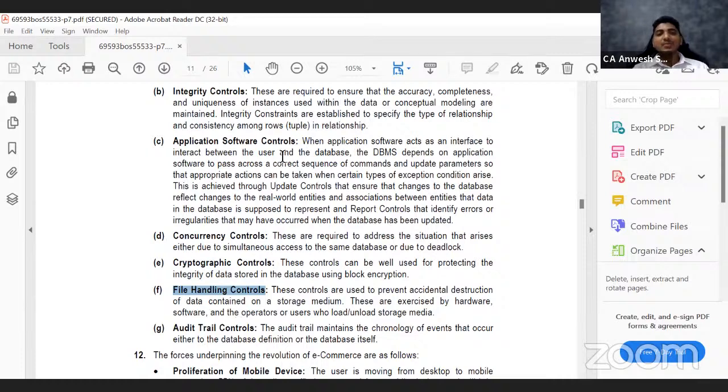Next, second one is integrity control. Now, what is this integrity control? See, most of the time, let us say you are filling one application. They will say, enter your first name, enter your second name. Then they will say, enter your email, enter your mobile number. But let us say that you are very lazy. So then you will simply put your first name, last name, and then click on submit.